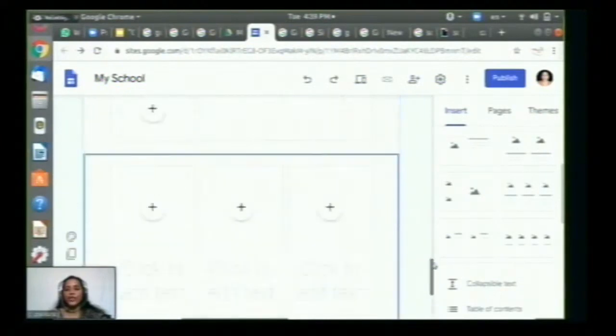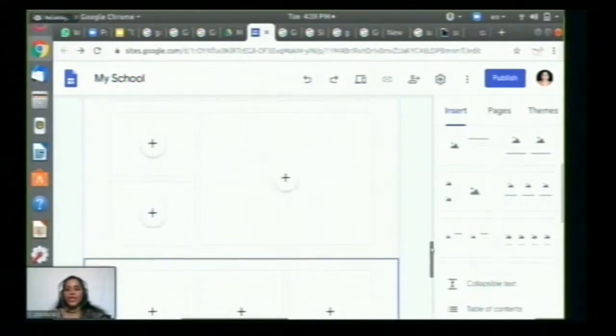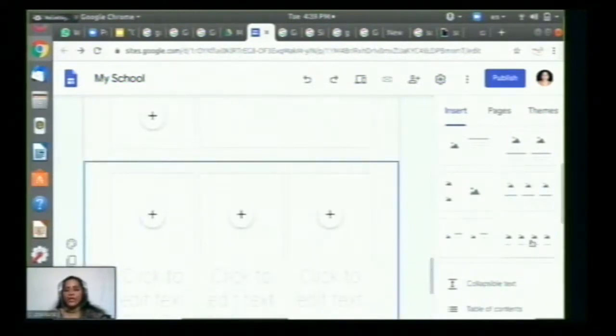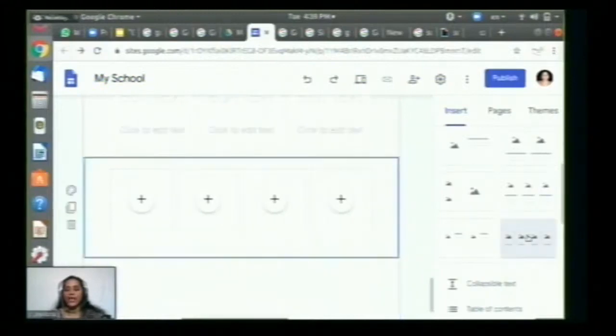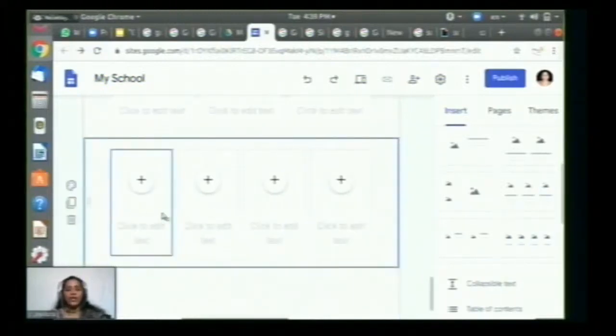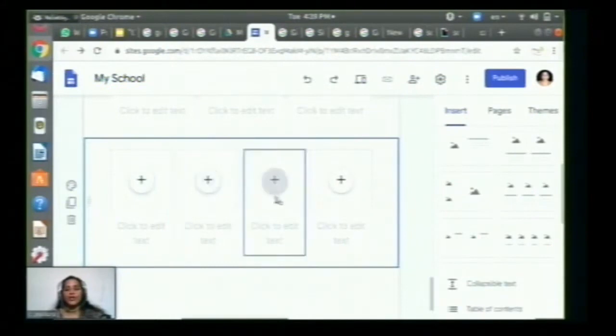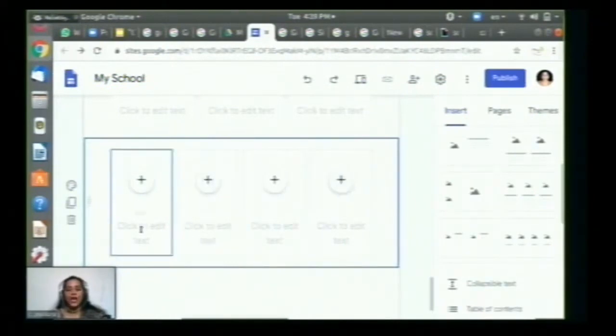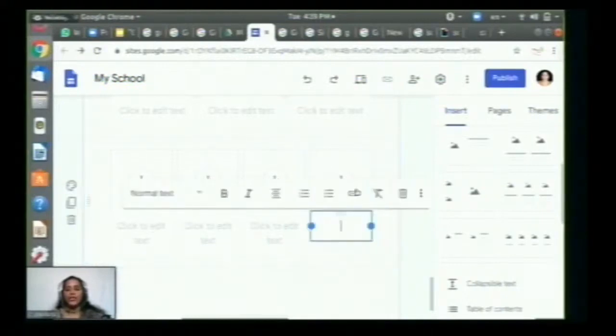According to your need, you can change the layout of your website. And I'll go to the last one, where you can have 4 pictures in the same page, and you can just click it on, and just give the link or just type about what is there in the picture.